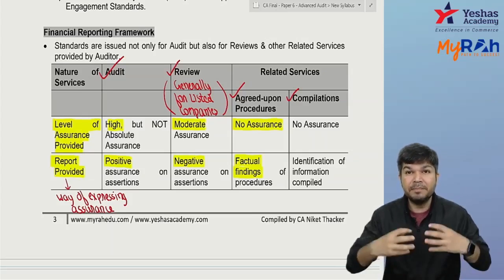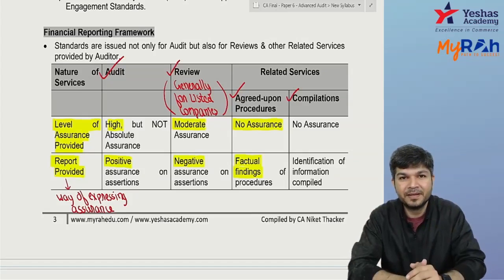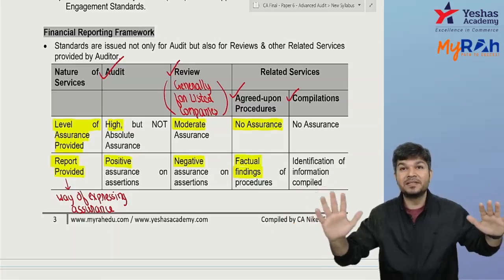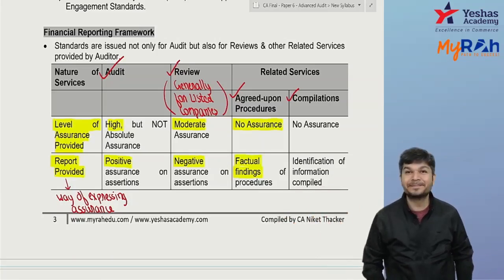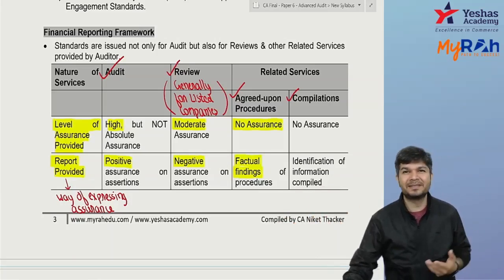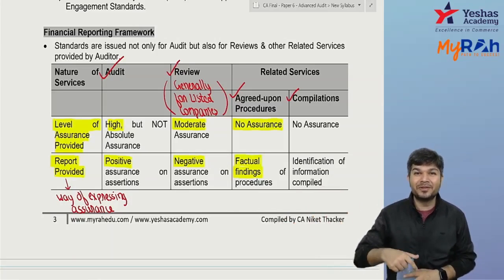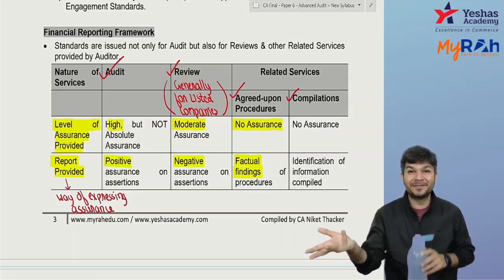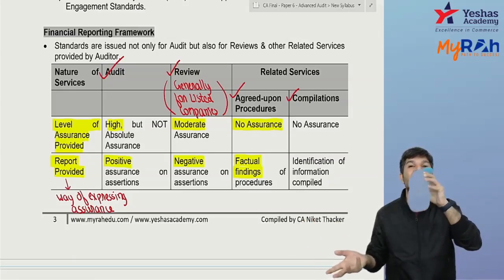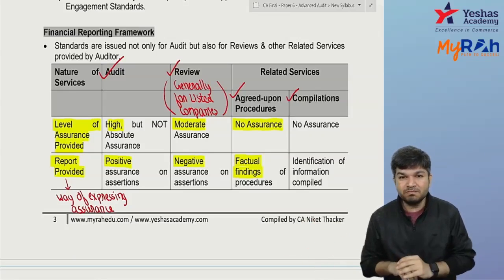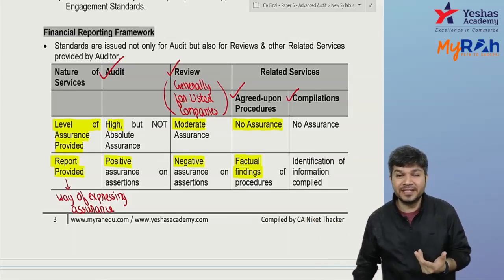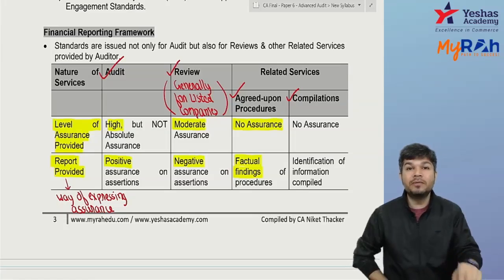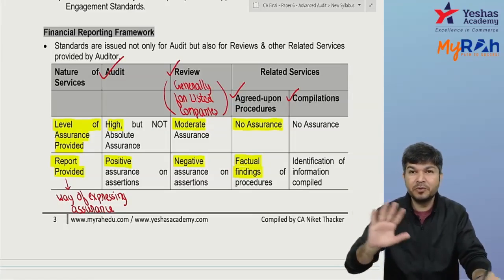Now tell me, if I'm preparing something, am I commenting on the figures of management? No. I'm not a checker over here. I'm a preparer over here. I'm not doing checking. I'm just doing preparation. And as I'm doing just preparation work, there's no level of assurance. इसमें कोई assurance नहीं है.